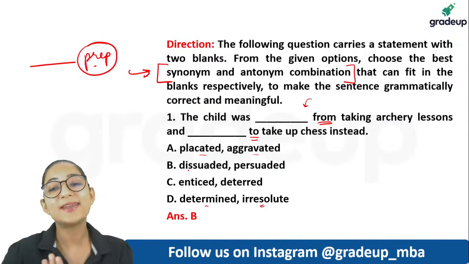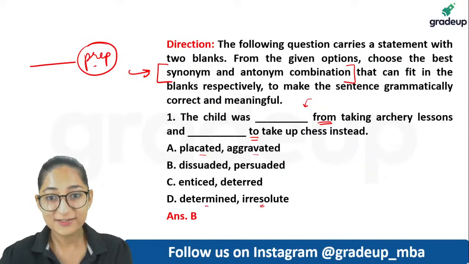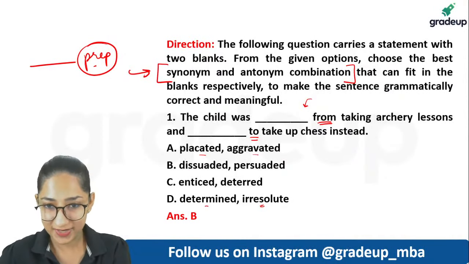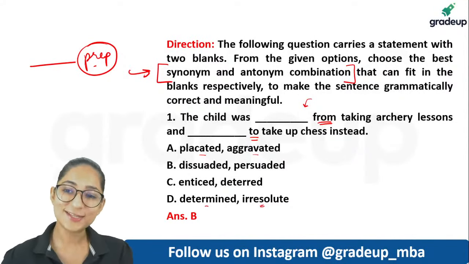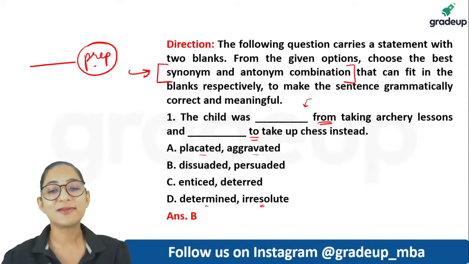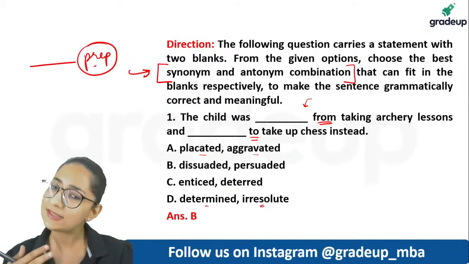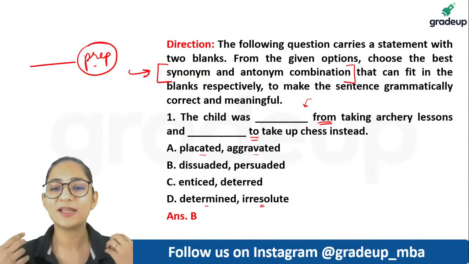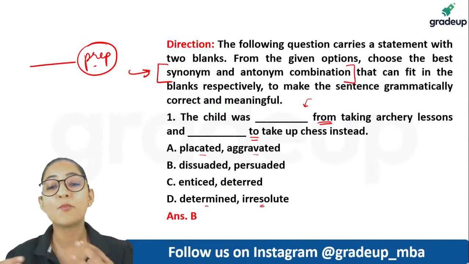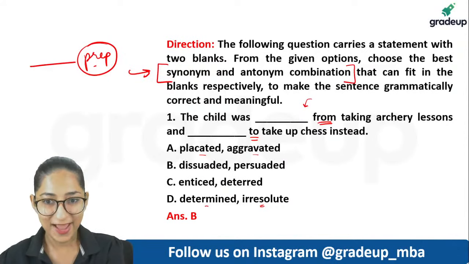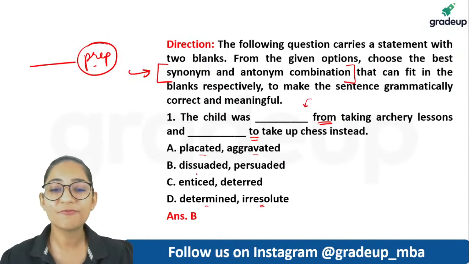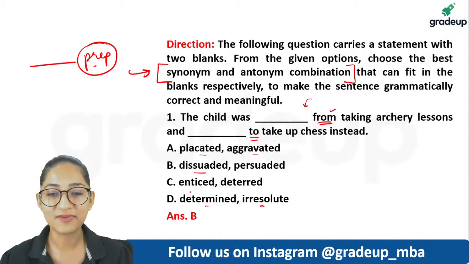Child was dissuaded from taking archery lessons. Child was asked not to do it. Opposite of persuaded is dissuaded. So kids are generally dissuaded from wasting time, dissuaded from indulging in bad activities, right? And they're motivated to do productive activities. So dissuaded from, perfect. It can go in well.